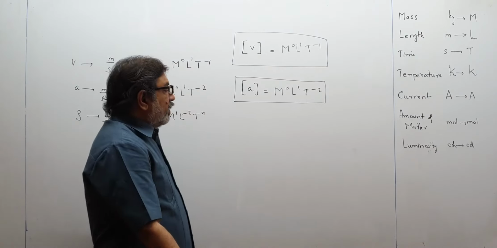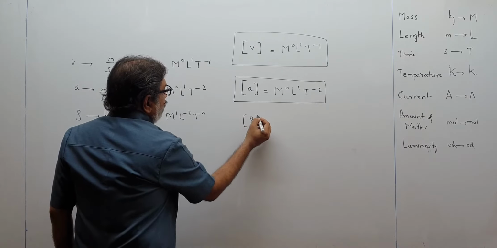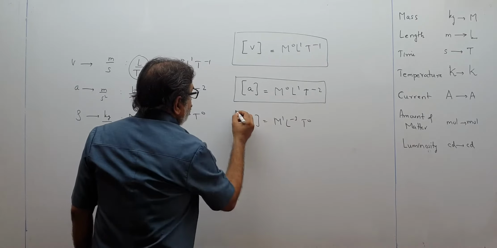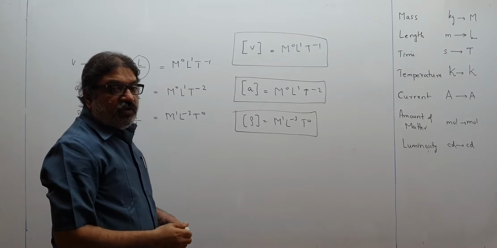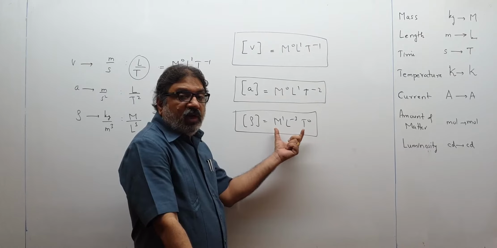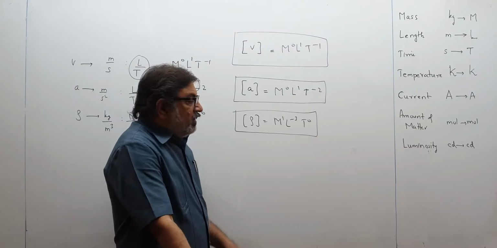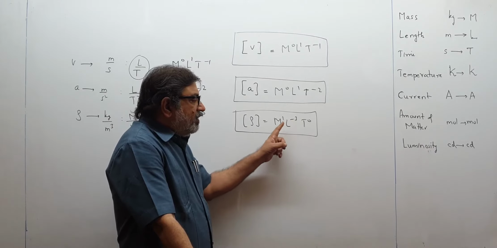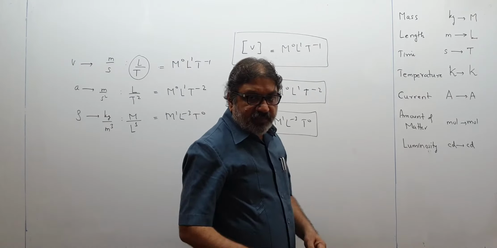Come to density. I'll write like this: M1 L minus 3 T0. This entire thing will be called the dimensional equation of density. This will be called the dimensional formula of density. And what are the dimensions of density? Density has 1 dimension of mass, minus 3 dimensions of length, 0 dimensions of time.